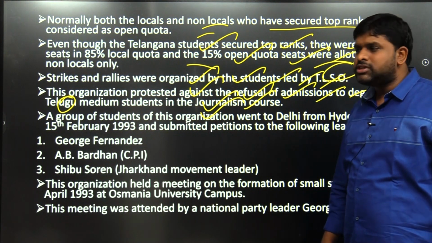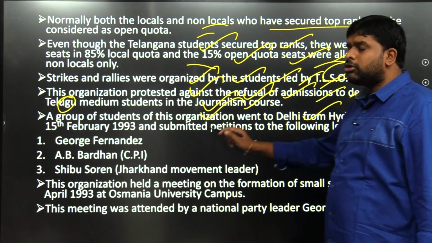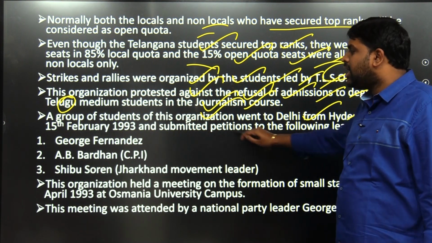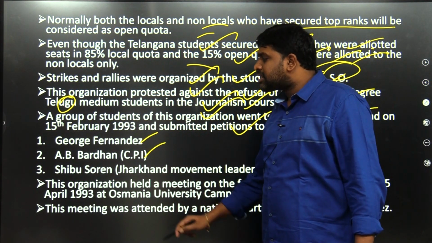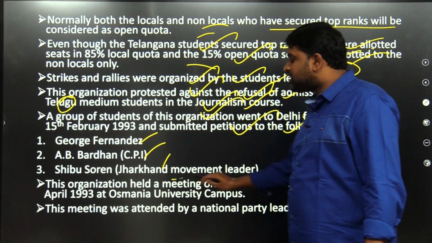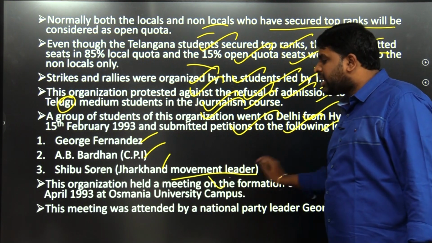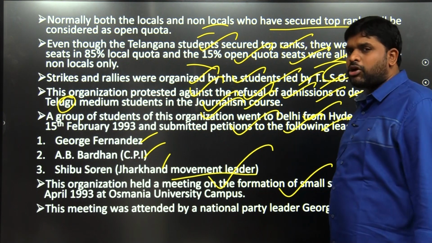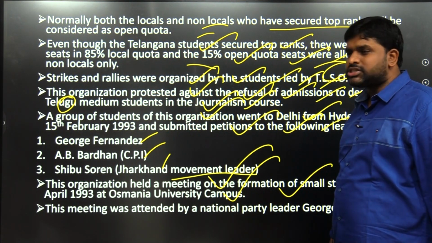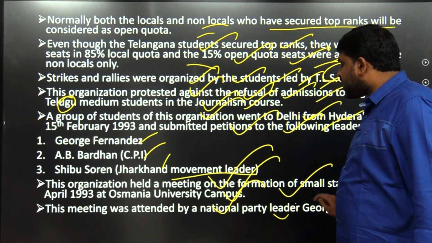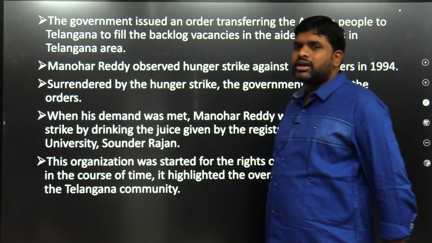A group of students of this organization went to Delhi from Hyderabad on 15th February 1993 and submitted a petition to the following leaders: Fernandez, Bardhan, Shibu Soren, the Jharkhand Movement leader. This organization held a meeting on the formation of small states on 4th and 5th April of 1993 at the Osmania University campus. This meeting was attended by a national party leader called George Fernandes.